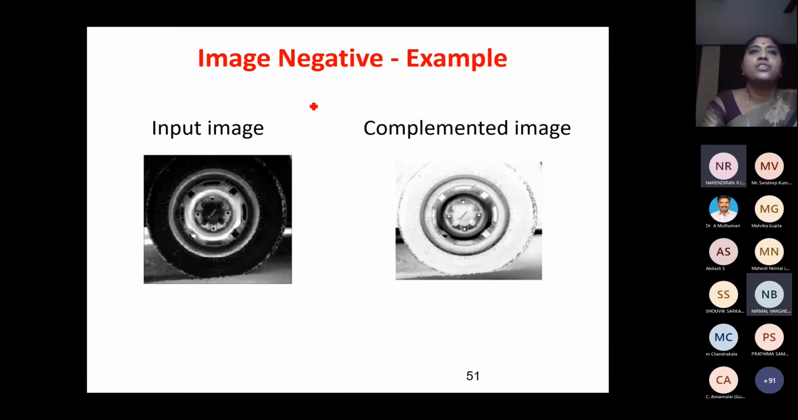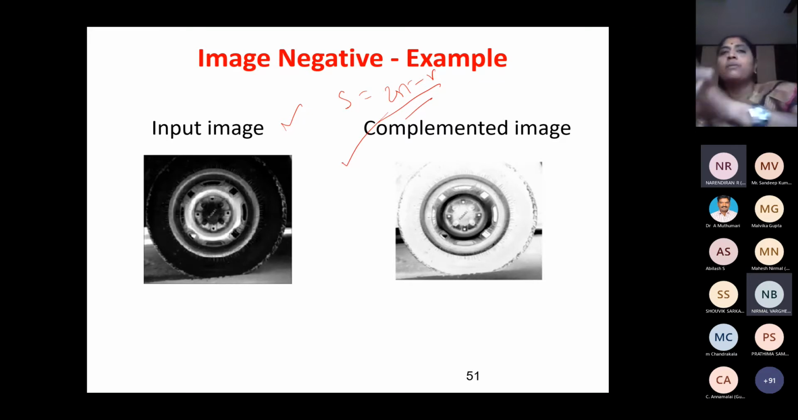So this is the input image, and I am going to apply the transform S is equal to 255 minus R. If I do this, black will be changed to white, and wherever it is white, it will change to a dark color. So this is called image negative or complement image.